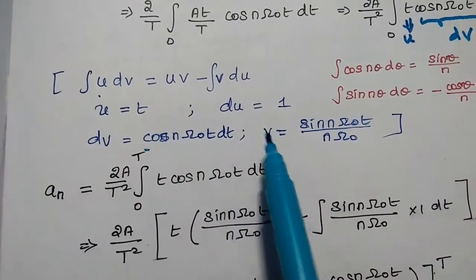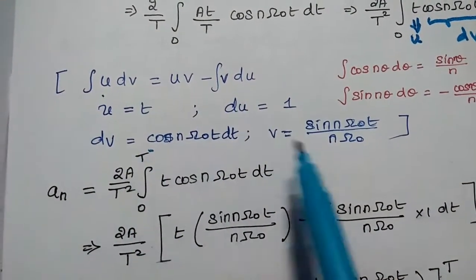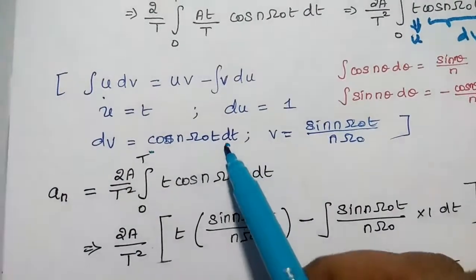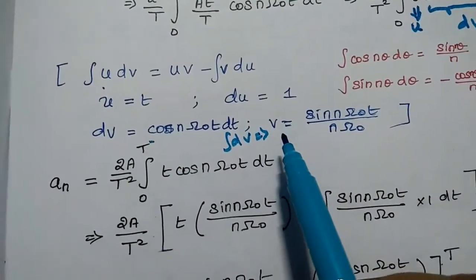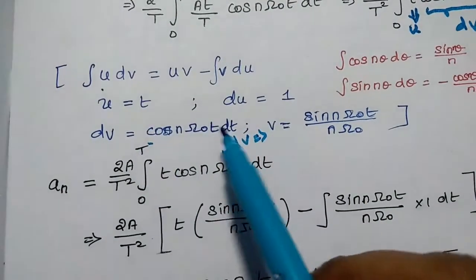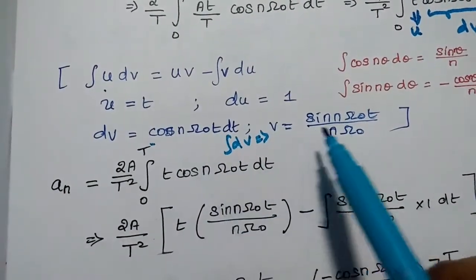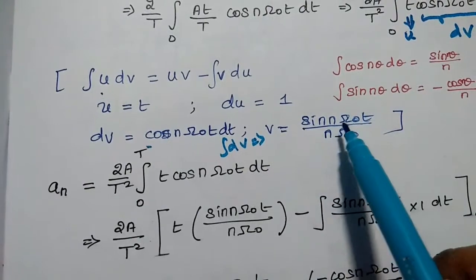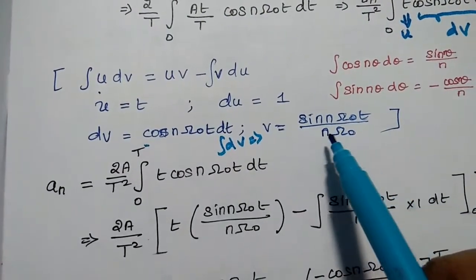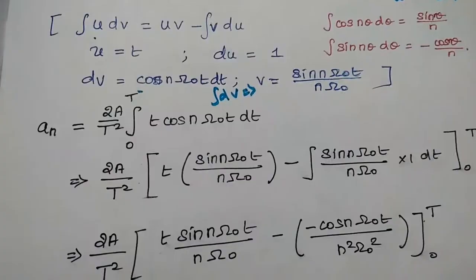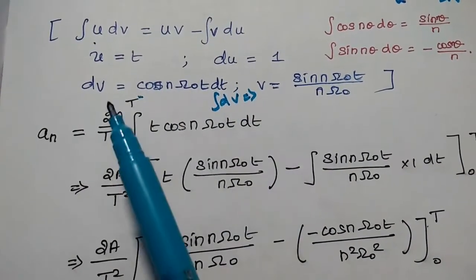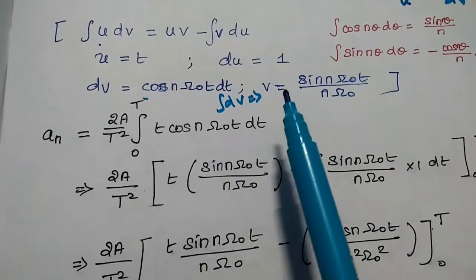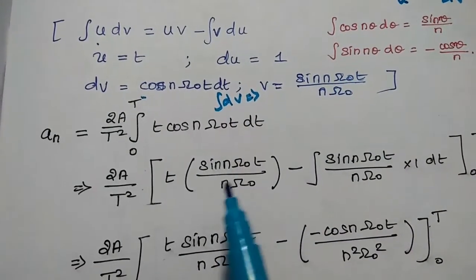Then v is the integration of dv. So the integration of dv is equal to v. So v is equal to the integral of cos n omega naught t dt, which is sin n omega naught t divided by n omega naught. After getting these values u, du, dv, v, we have to substitute them in this expression.